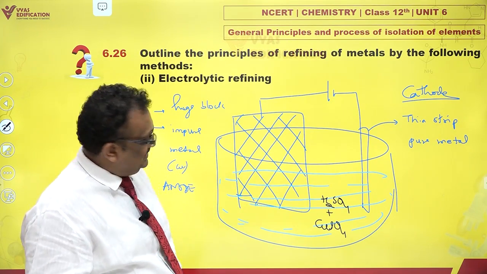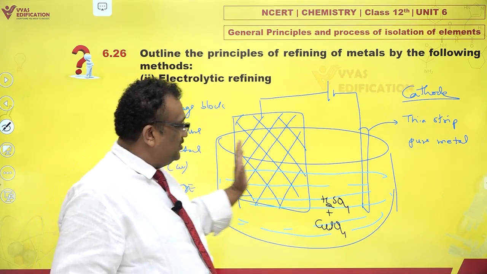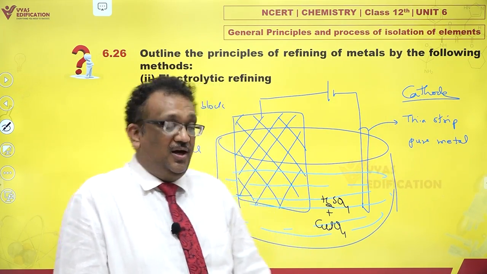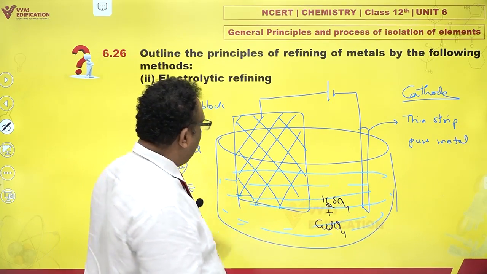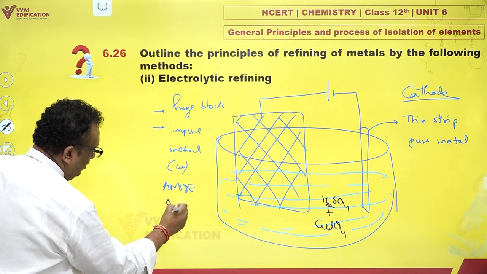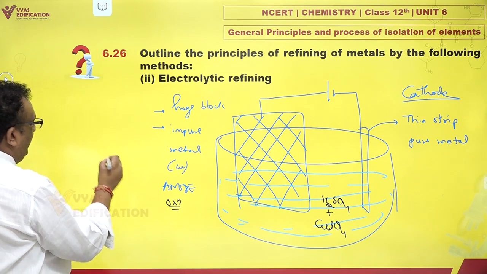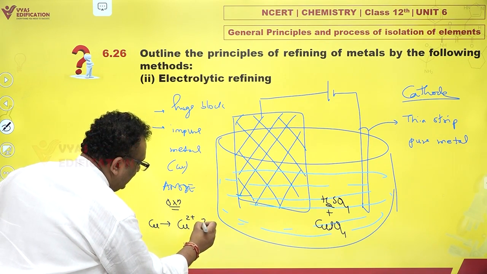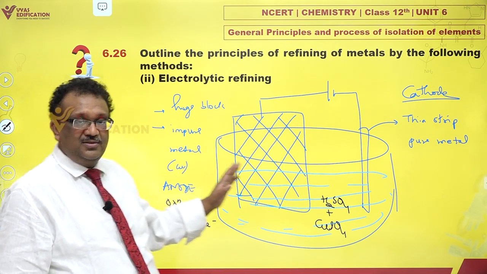The principle is this. If current is passed, now listen very carefully, if current is passed through this setup, you find at anode oxidation occurs. At anode oxidation occurs. And because copper is present in huge quantities, it is oxidized to copper ions.